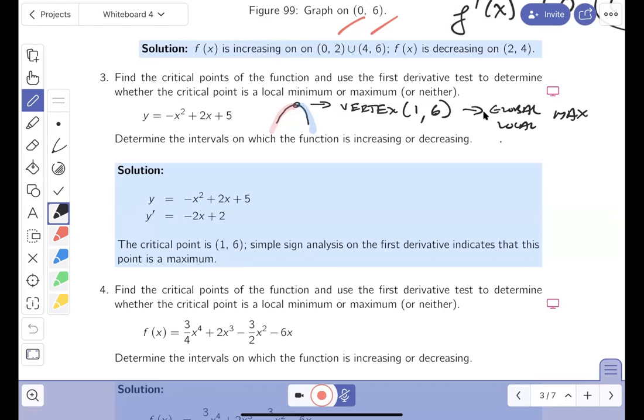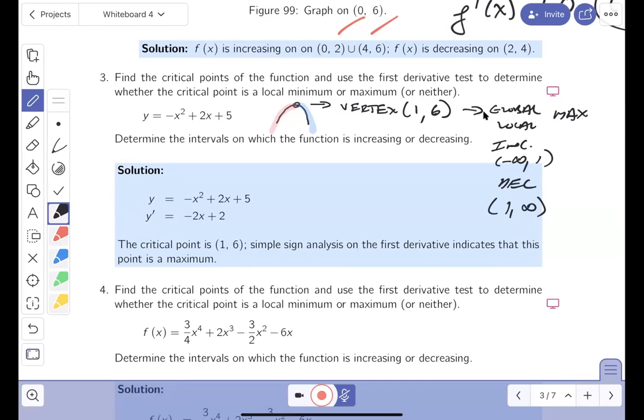The function is increasing, we'll go to the calculus later on, on the interval from minus infinity up to 1, and it's decreasing on the interval from 1 to infinity. All stuff that you've done in prior courses without the use of calculus.